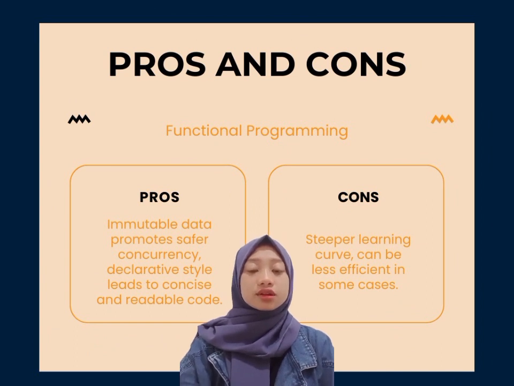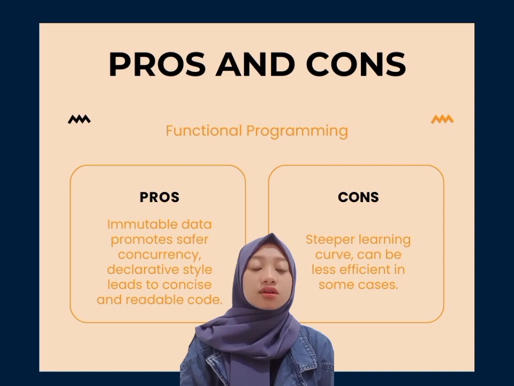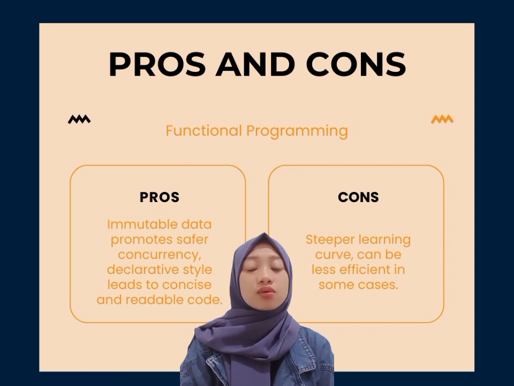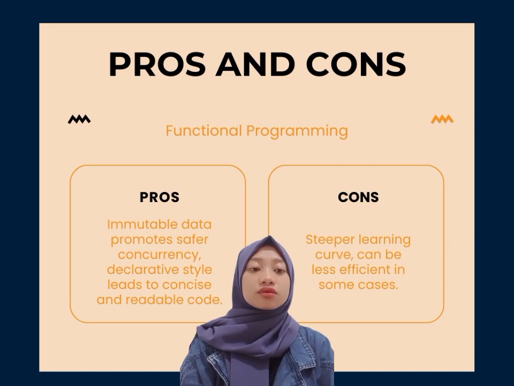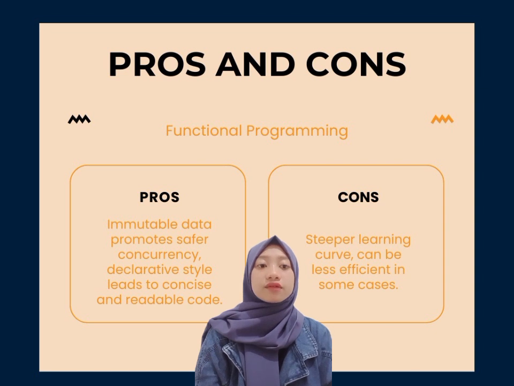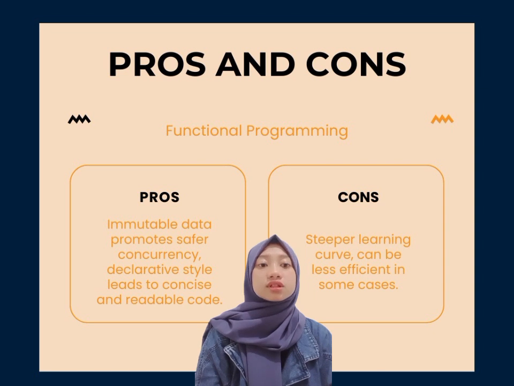Pros and cons of functional programming. Pros: safer concurrency, it means immutable data prevents data corruption in concurrent environment. Concise and readable code, it means declarative style focus on what needs to be done rather than how, leading to clear code. Cons: steeper learning curve. Functional programming concepts such as higher order function and immutability may be unfamiliar to developers accustomed to imperative programming. Potential inefficiency, it means some functional programming construct may lead to less efficient code compared to imperative alternative in certain scenarios.